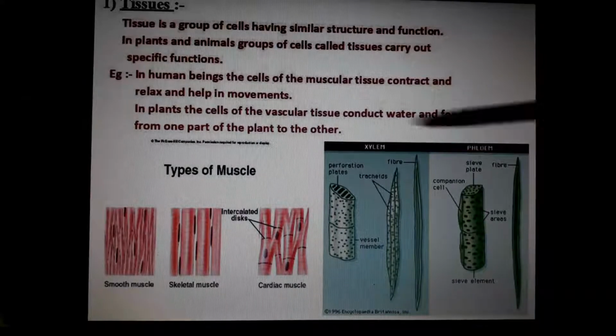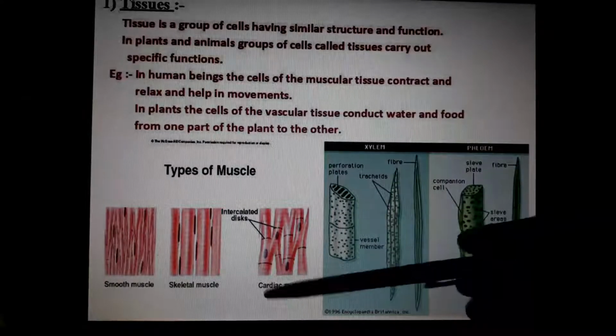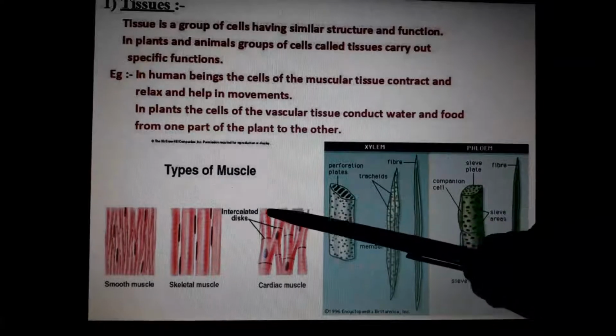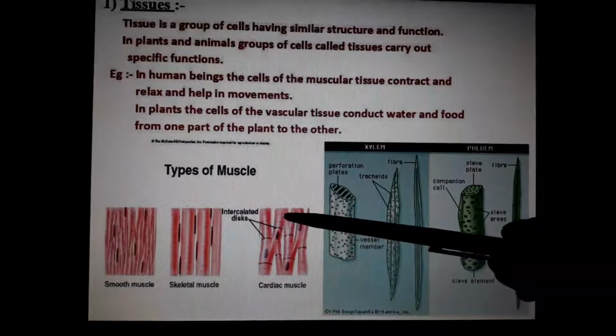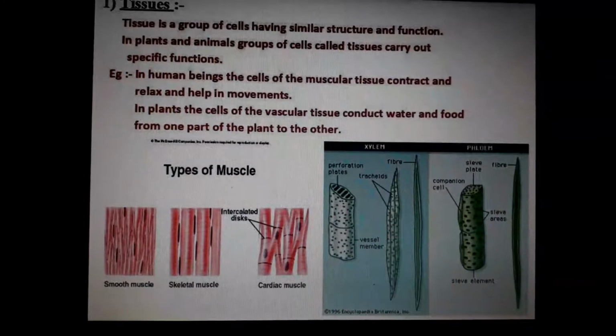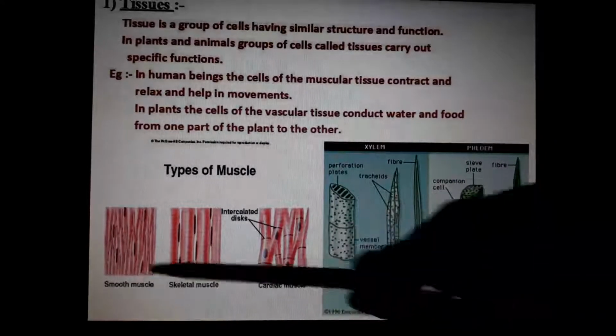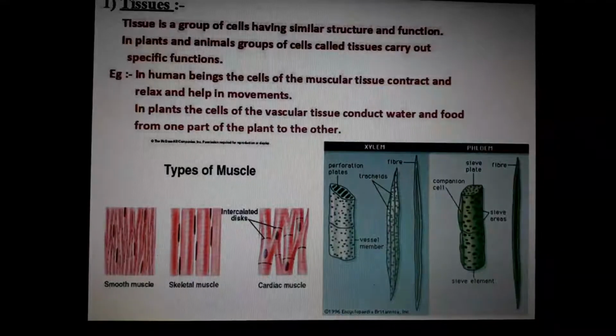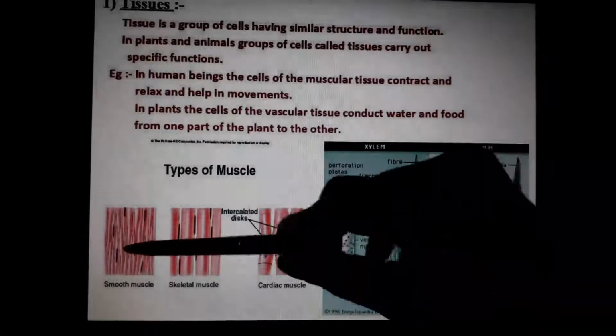These are some types of tissues. Okay, this is intercalated discs, skeletal muscle, smooth muscle. Okay, these are muscle tissues. If we zoom in on our muscle tissue with the help of a microscope, we can see a photo like this.